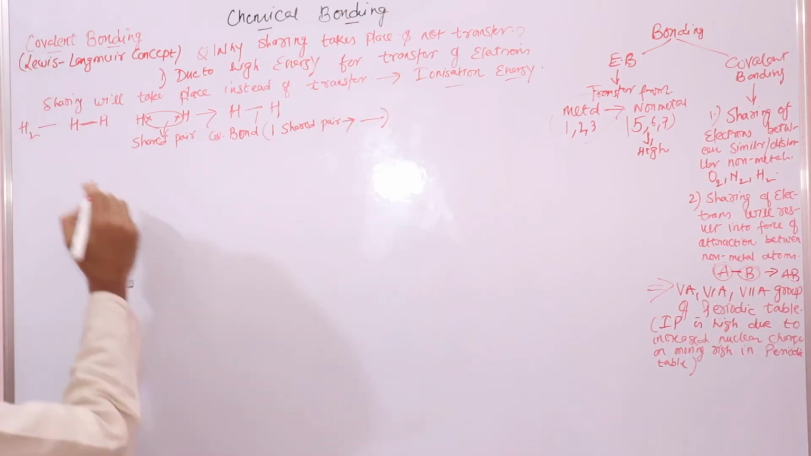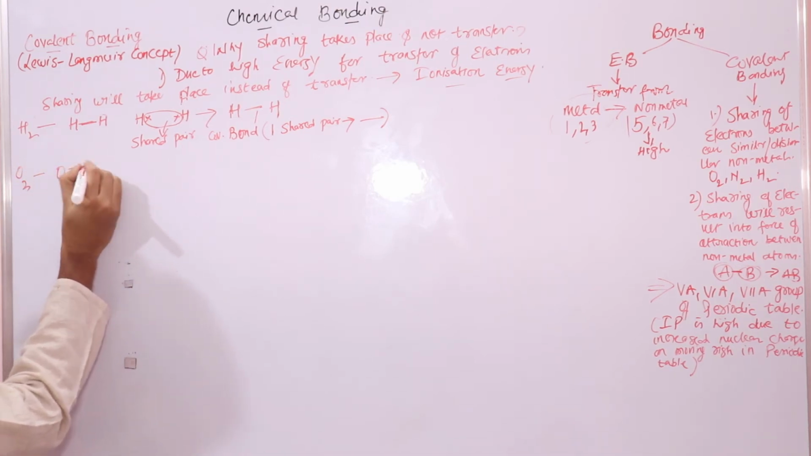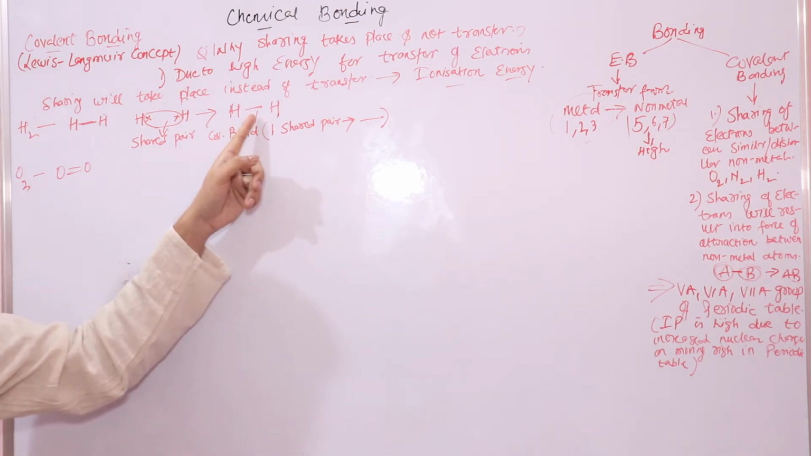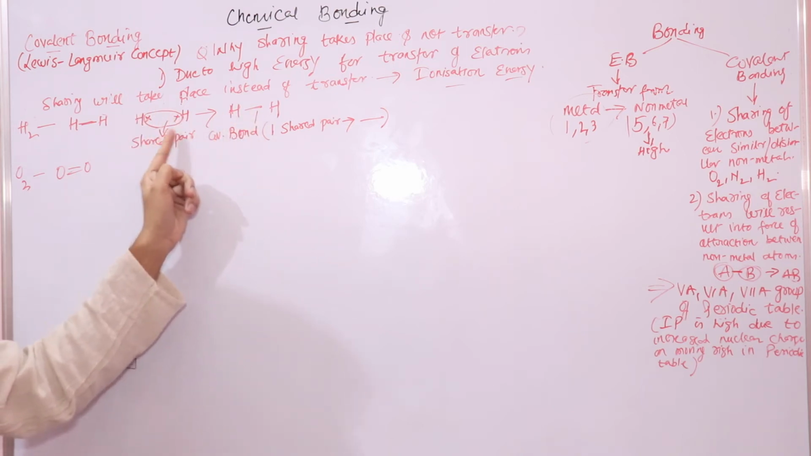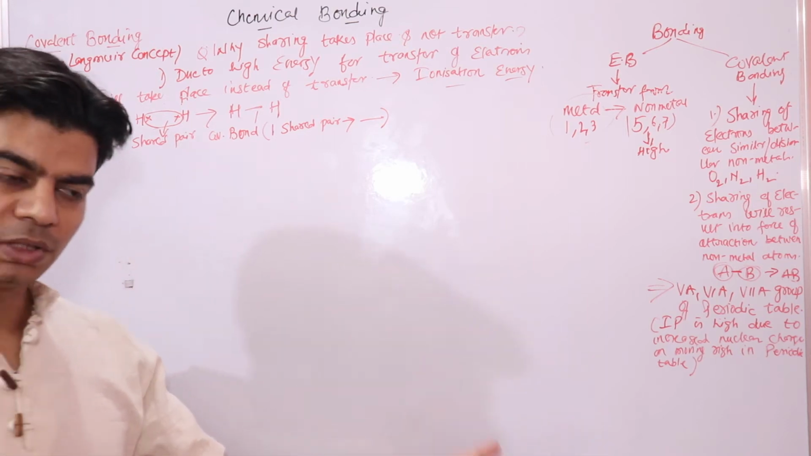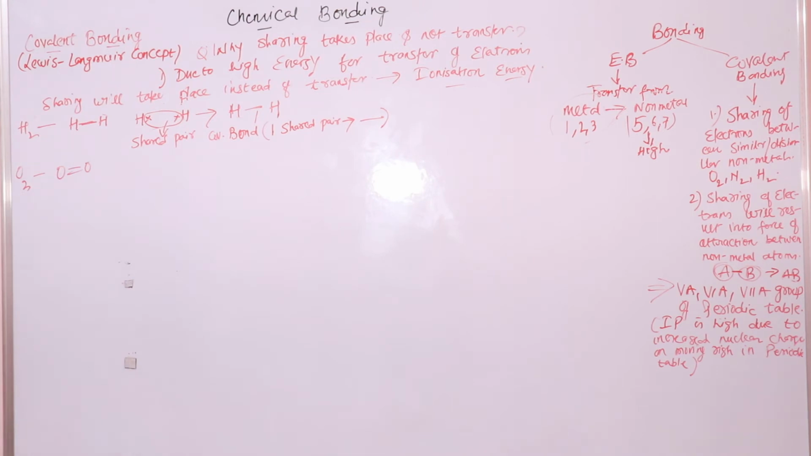Right. Now let's take the example of oxygen. Oxygen, if you remember, you put a double bond. So here you have a single line, here you have a double line. Single line, one shared pair. Double line means 2 shared pairs. Now we'll see how 2 shared pairs take place here.